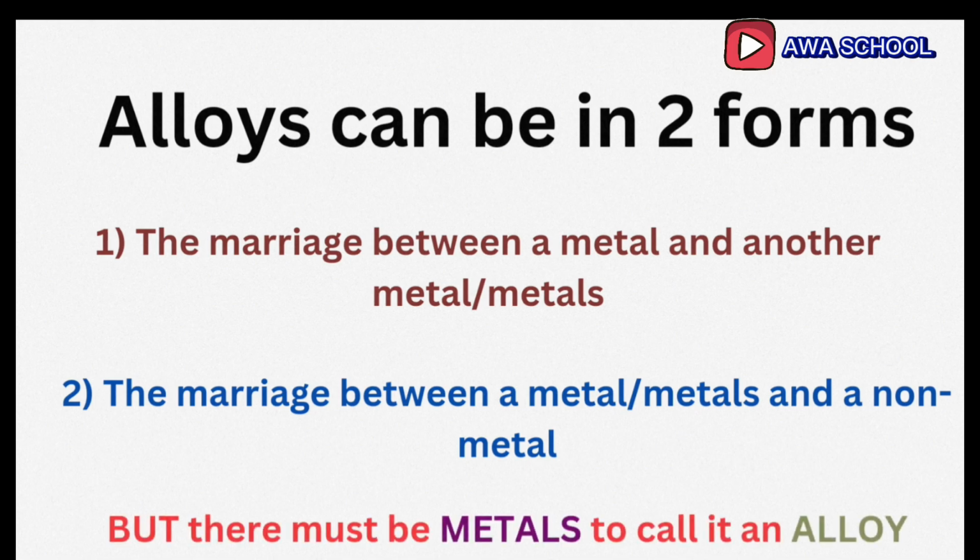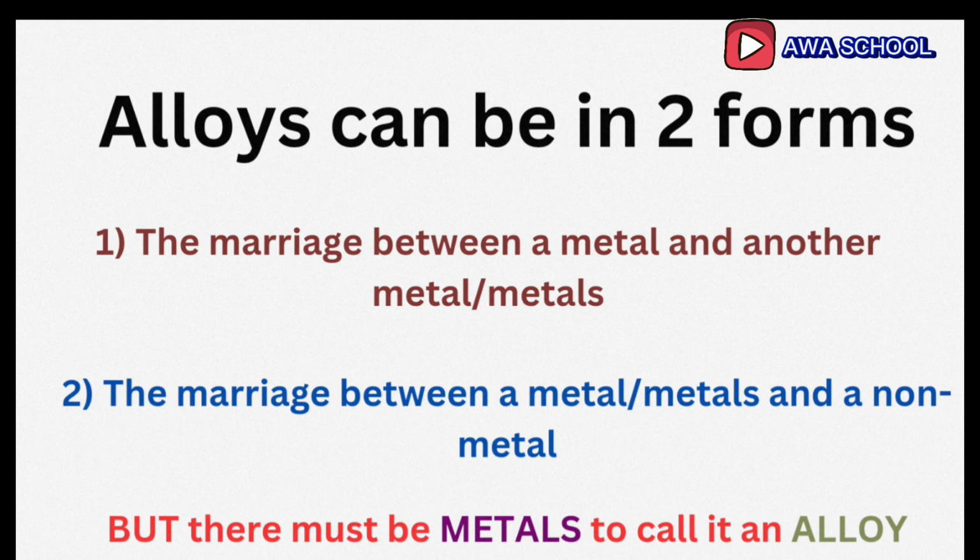That is, you must have at least one metal in a mixture for you to call it an alloy. So one thing I have said so far is that an alloy is a mixture. From this we can get the definition: an alloy is a mixture formed by the combination of at least a metal with either another metal or a non-metal.